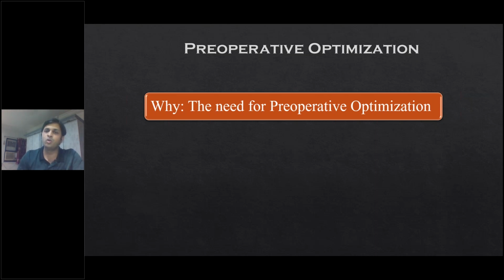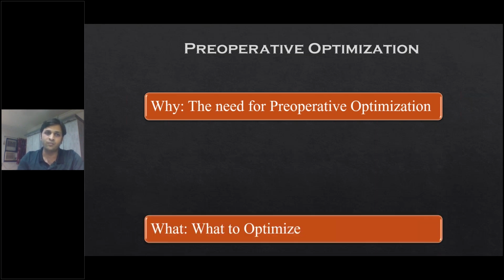So optimization goes hand in hand with outcomes. If the patient is well optimized, you expect better outcomes. If the patients are poorly optimized, their optimization has not been done, they have some parameters lacking, then these things reflect in the post-operative period, and we see increased risk of mortality or morbidity in the form of infective complications, anastomotic leak rates, as well as long-term outcomes of the particular surgery.